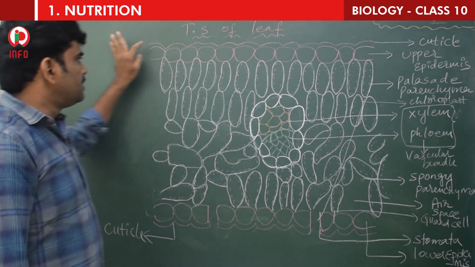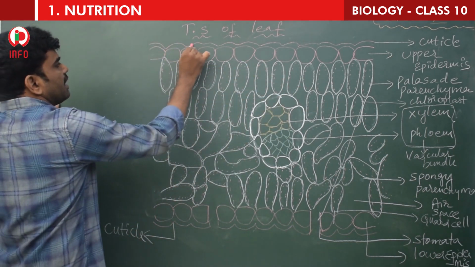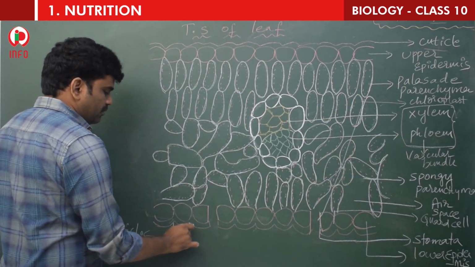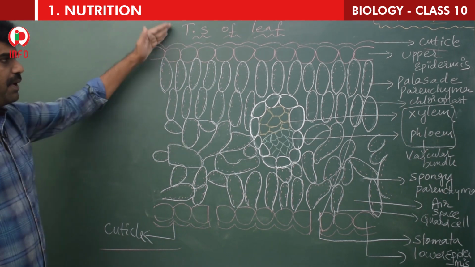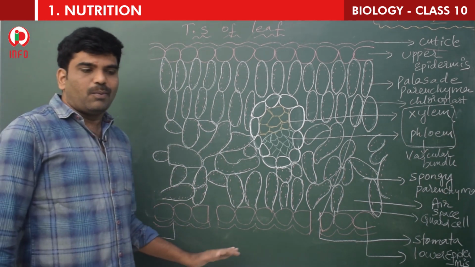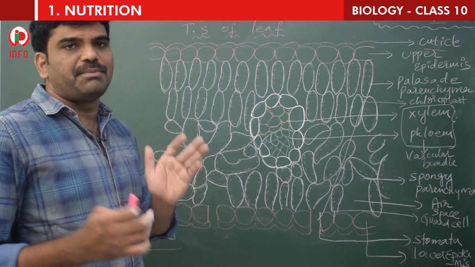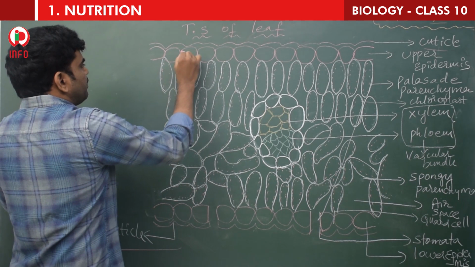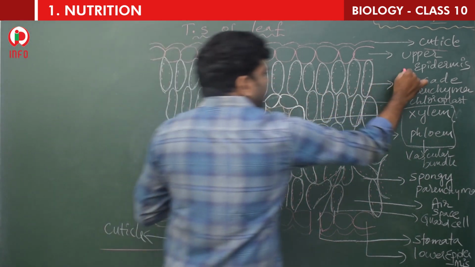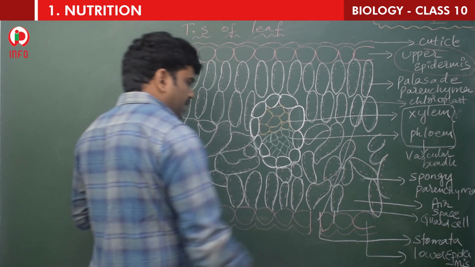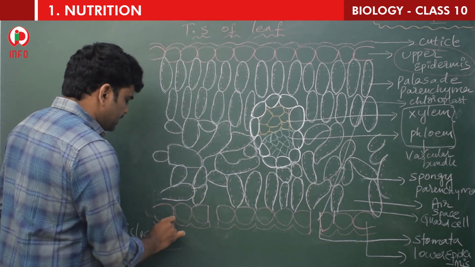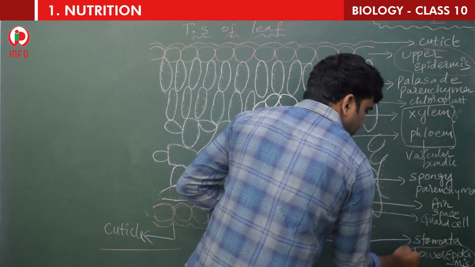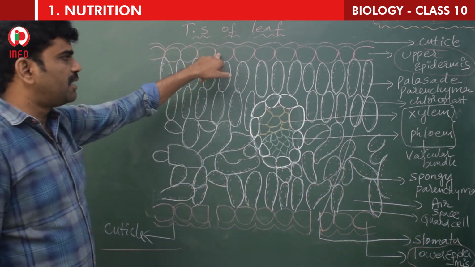You can see this line is called cuticle, children. The same cuticle you can see down also. So upper cuticle, lower cuticle. This cuticle protects the epidermis, and this is called epidermis, children. So this is the upper epidermis, and the same epidermis you can see down also. This is called the lower epidermis, this is the upper epidermis.